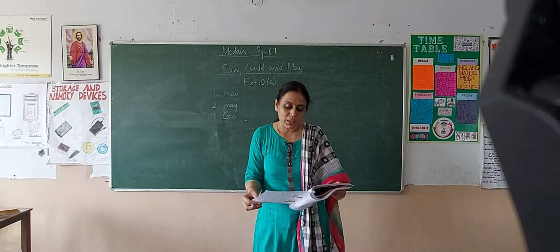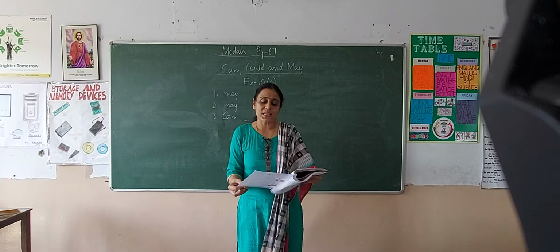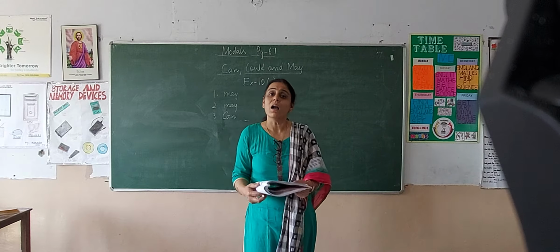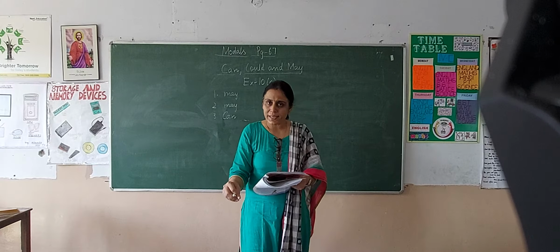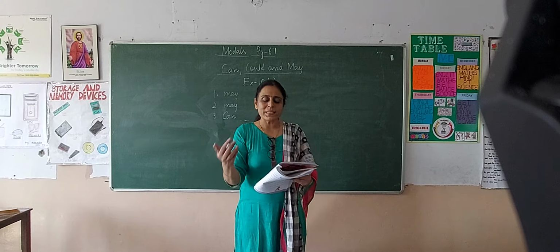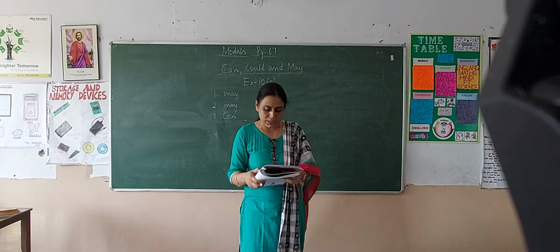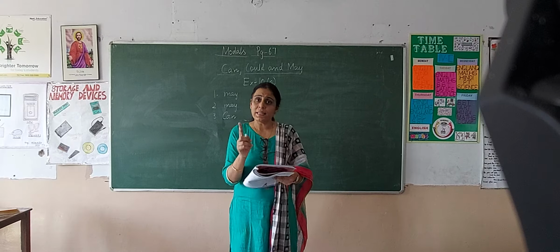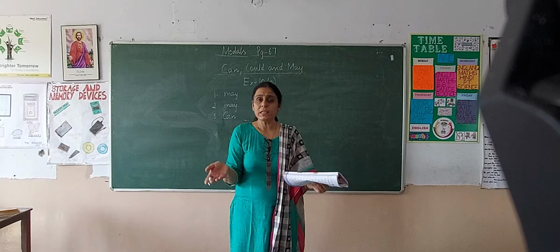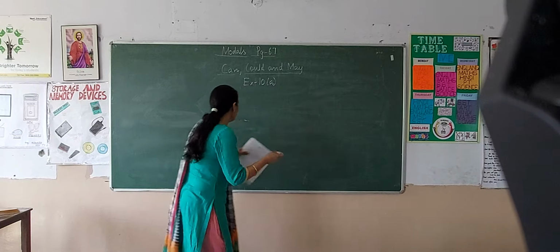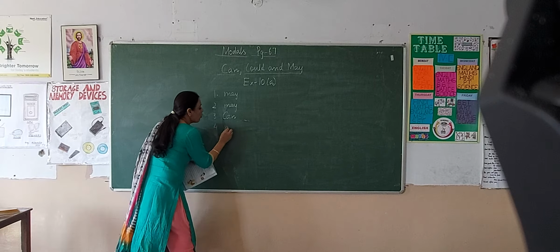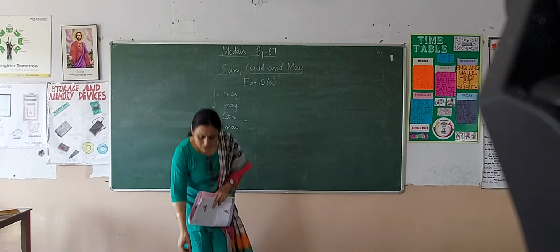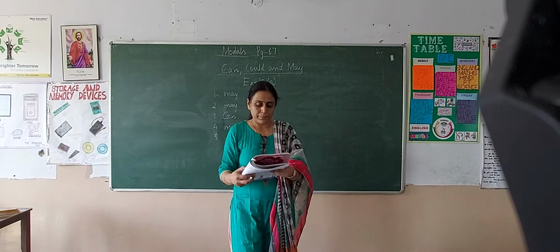Like I have told you earlier, can expresses one's ability or capability of doing something in the present. So you are asking that person, can you please help me to carry this box. Alright. You dash be right. Now here there is a possibility. May be right or may not be right. So it will be you may be right. So it is a possibility. Whenever there is a possibility, we use may.